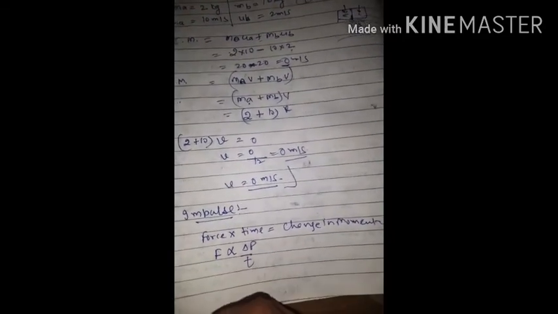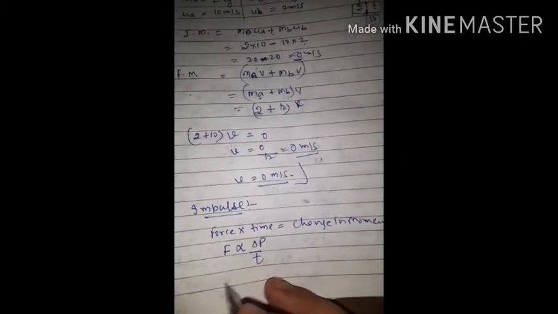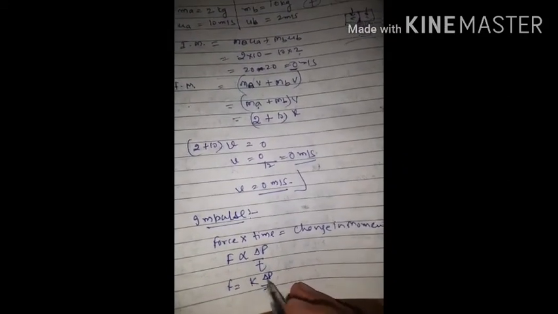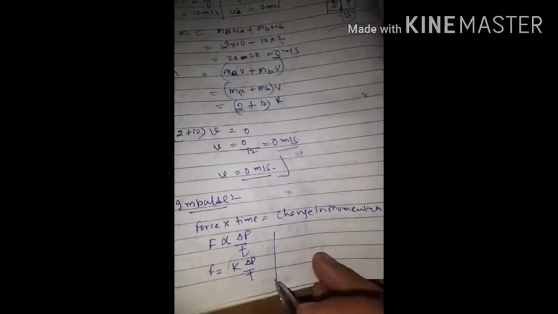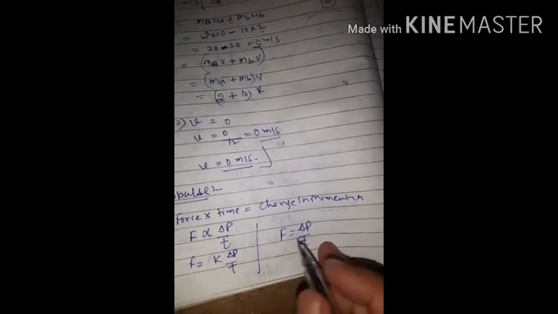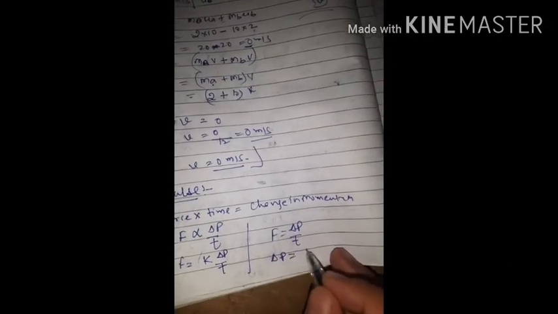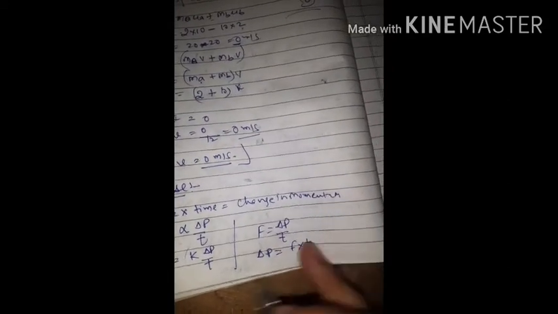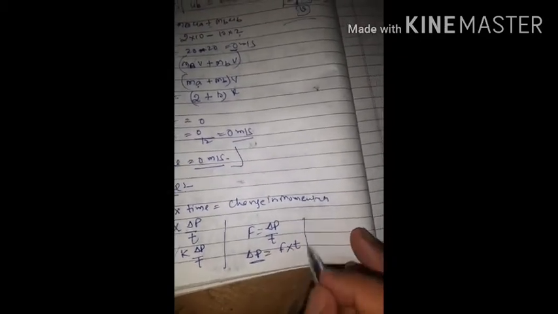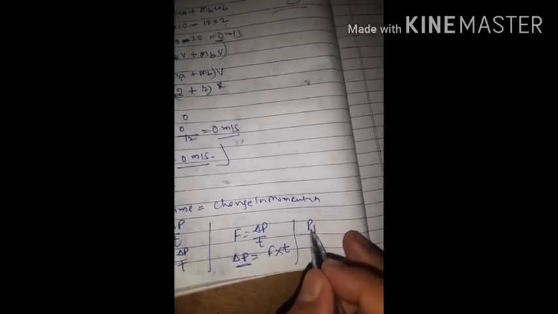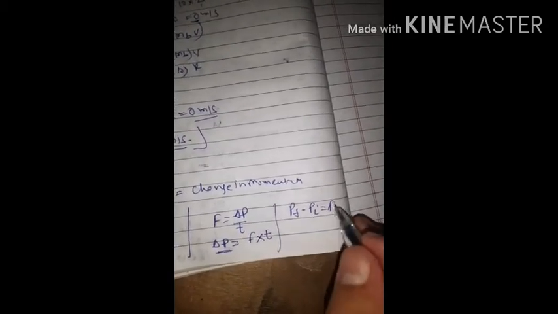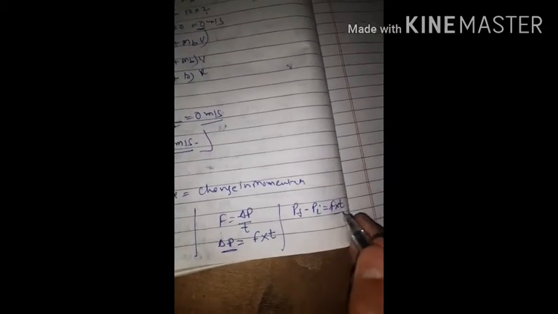So F equals k delta p upon delta t, and putting k equal to 1, F is equal to delta p upon delta t. Moving t to the other side, delta p is equal to F into delta t. Delta p is the change in momentum, final momentum minus initial momentum, equal to F into delta t.